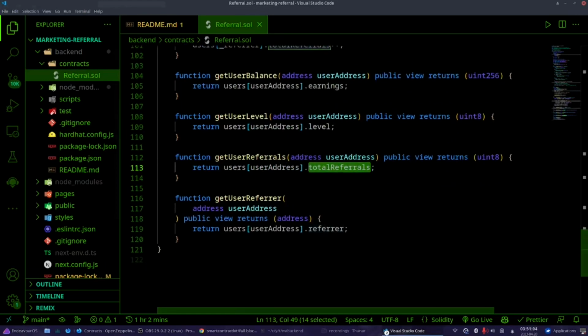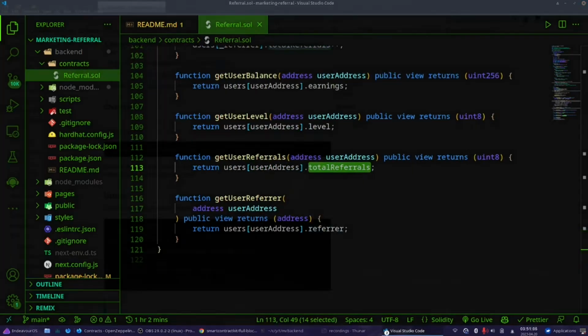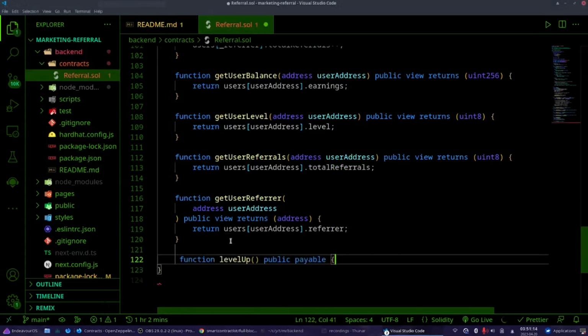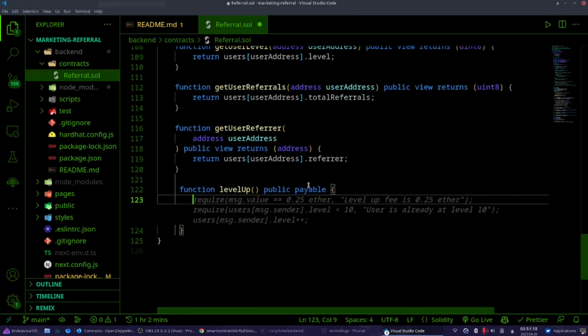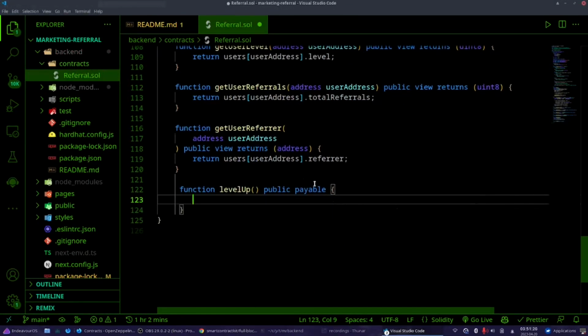Now we will need to write a level up function, because we would like to level up. Again, this is a payable function, because if you remember, in order to level up, the user has to pay 0.5 Ether.